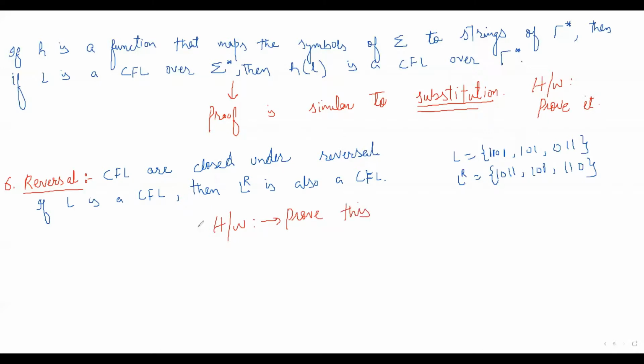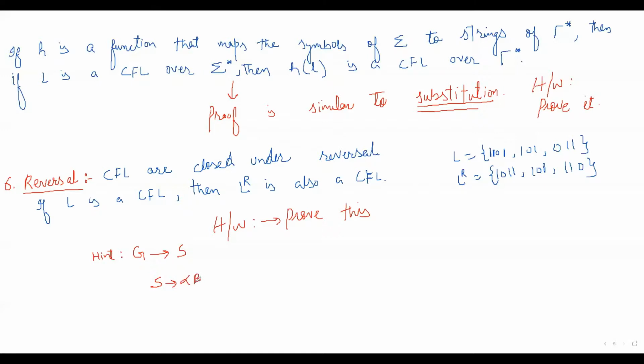Both are homeworks, but here I am going to give you a hint. You have to consider L as a context-free language, so there will exist a grammar, and let's say its starting symbol is S. Let's say it has production rules like this, alpha, beta.